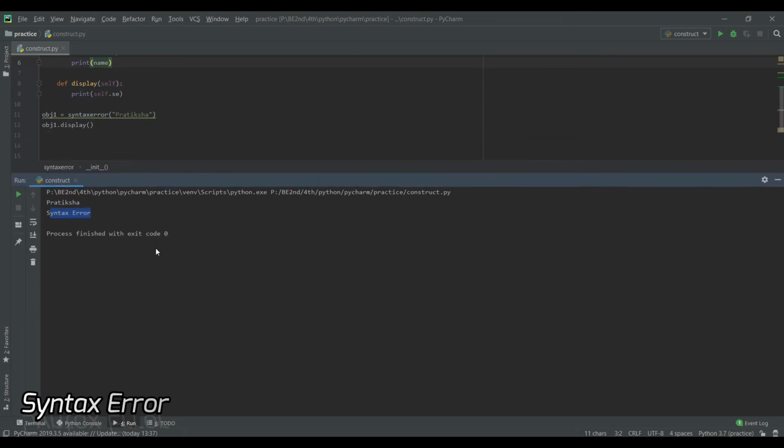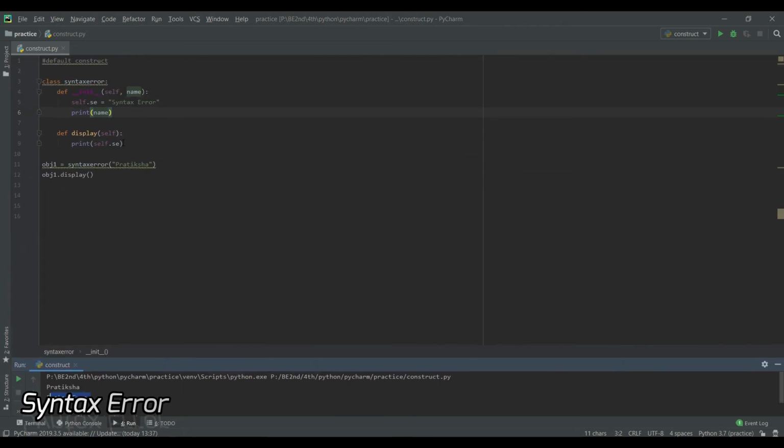Now, why is it printing Pratiksha first, though I wrote print self.se in display? One more thing, I haven't called the init function over here. Init is the default constructor, and here I have called the display function. Then why is it printing name first? It is because I have asked my code to print the name first when the object is created, and then go for other functions or other lines of code.